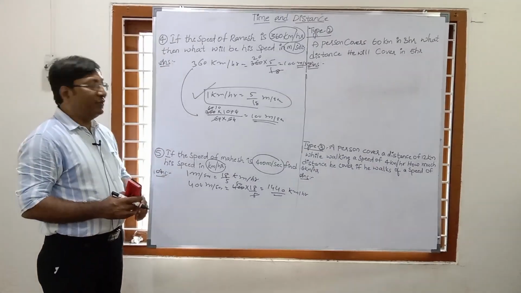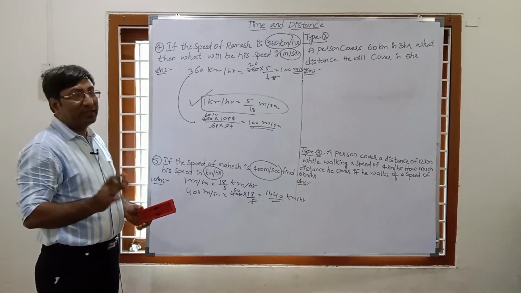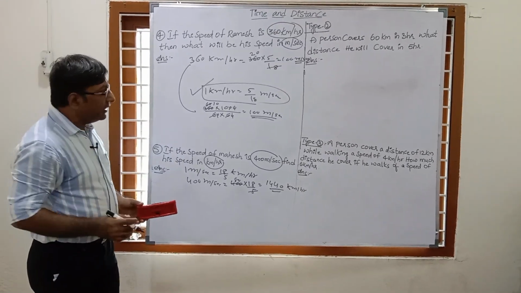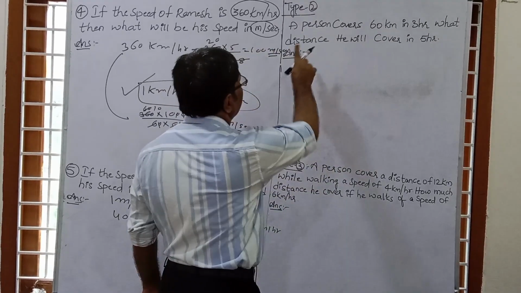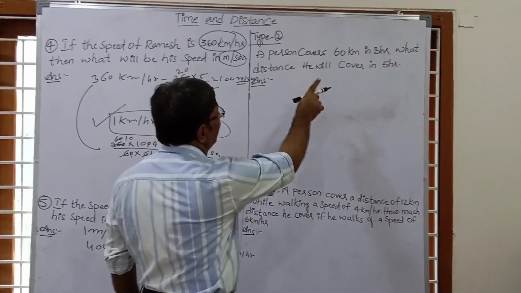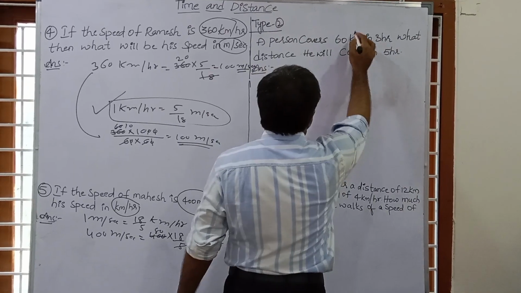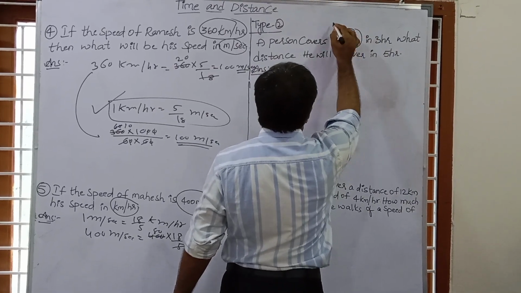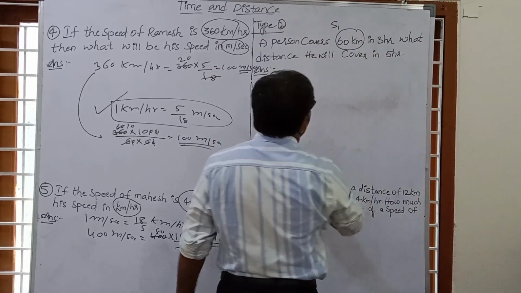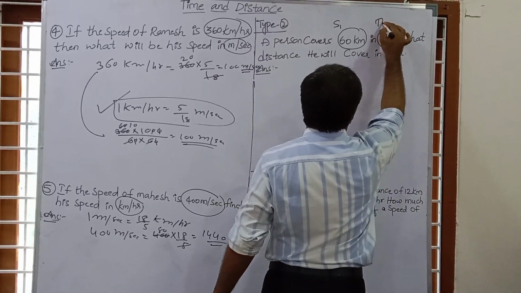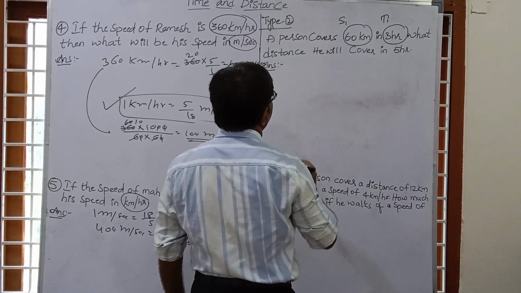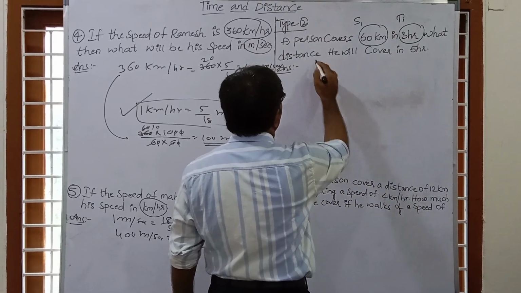In type 1 we have solved 5 questions on the basic concept. Now see the type number 2 question. What is type 2? A person covers 60 kilometer in 3 hours. That means here a distance is given. Suppose this is D1, the distance, and in 3 hours, this is the time given, suppose this is T1. So we have to find a distance.